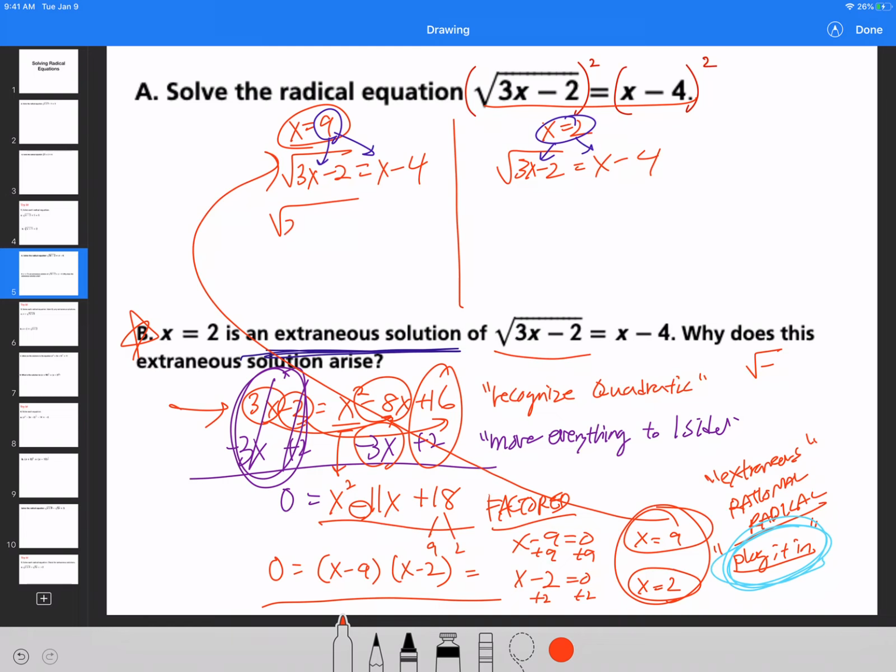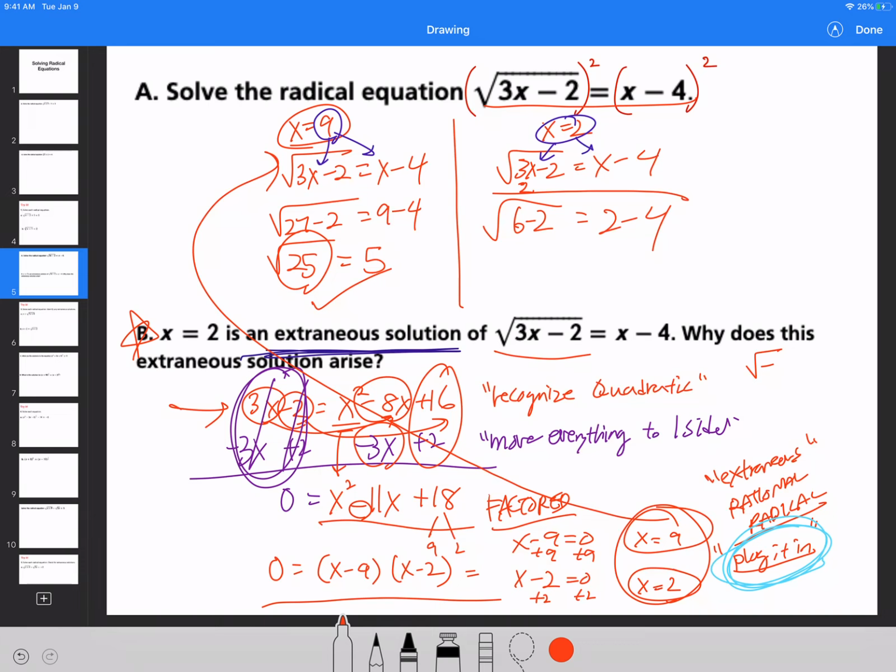If you plug in a 9 into here, you get the square root of 27 minus 2 is equal to 9 minus 4. Square root of 25 is equal to 5. And yes, you guys all know the square root of 25 is going to be a 5. Now the problem here is that if you plug in a 2, it's going to be the square root of 6 minus 2 is equal to 2 minus 4.